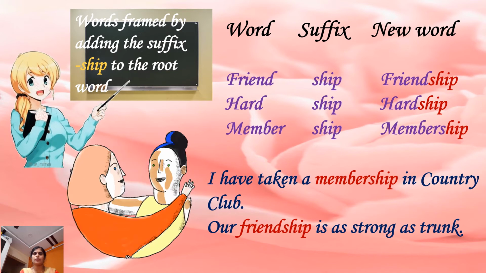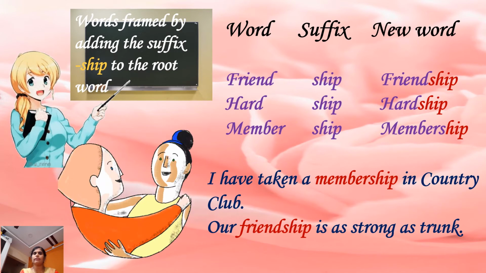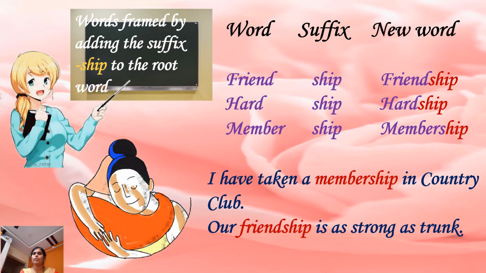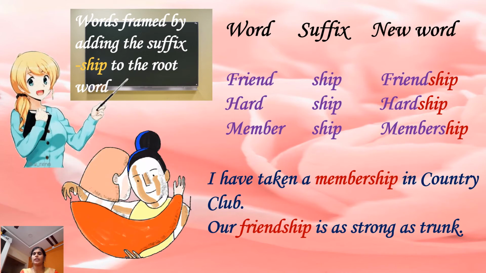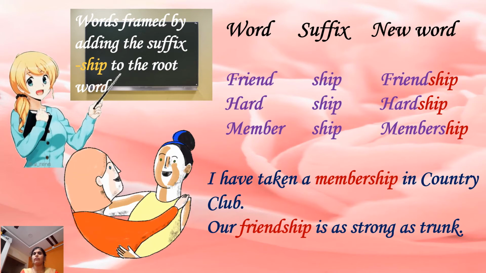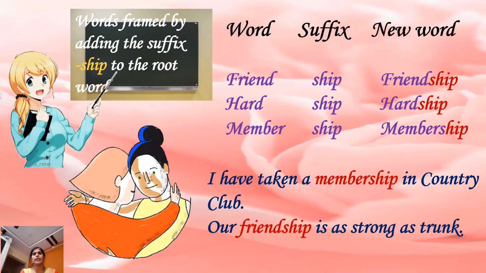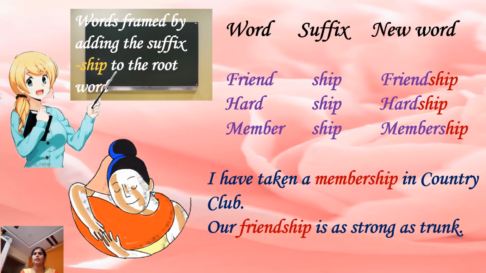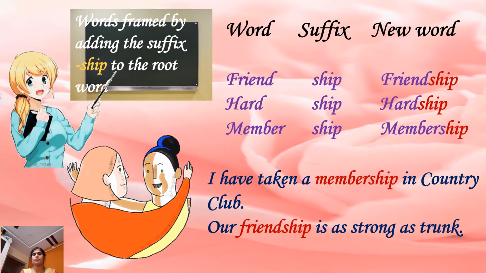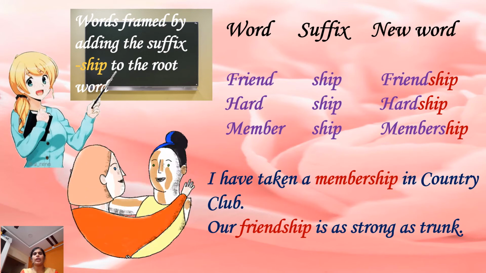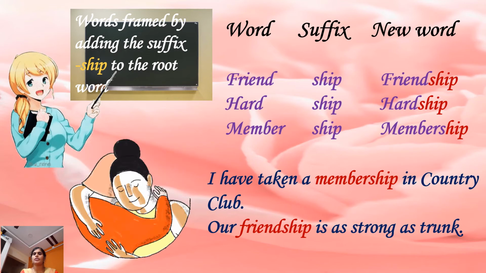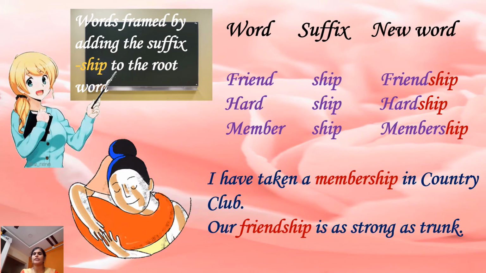Here is your next example. Words framed by adding the suffix ship to the root word. The word friend, if you add the suffix ship, the new word becomes friendship. Children, in the same way, if you add the suffix ship to the word hard, the new word becomes hardship. Member, membership. And the sentence, I have taken a membership in country club. Or, our friendship is as strong as tree's trunk.